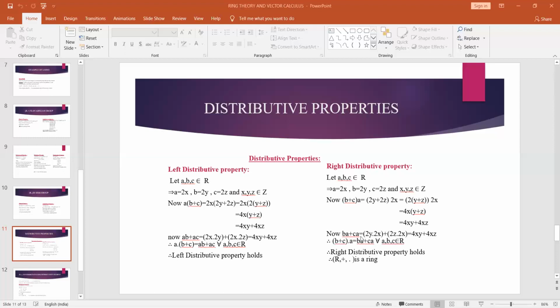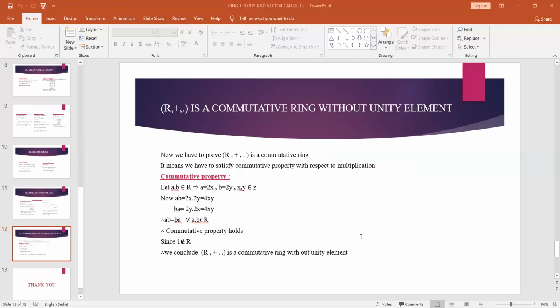Therefore, R comma plus comma dot is a ring. It satisfies abelian group conditions, it satisfies semi-group conditions, and it also satisfies distributive properties. Therefore, we say that R comma plus comma dot is a ring. After that, we have to prove that the ring is a commutative ring and also without unity element. So we have to prove that R comma plus comma dot is a commutative ring.